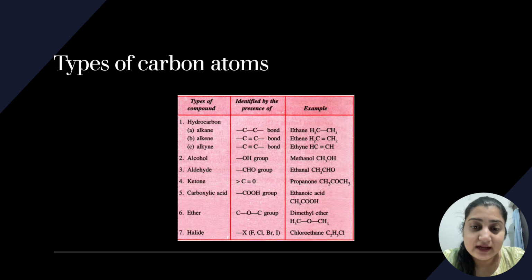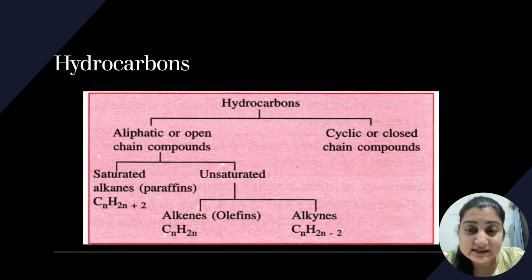Then we'll try to understand halides. Halide means halogens when they add up in the CH bonds. So when a halogen is added, like fluorine, chlorine, bromine, iodine, then it is called chloroethane, bromoethane, fluoroethane, iodoethane. So these are the major compounds which we need to understand. Now let's move to the next stage.